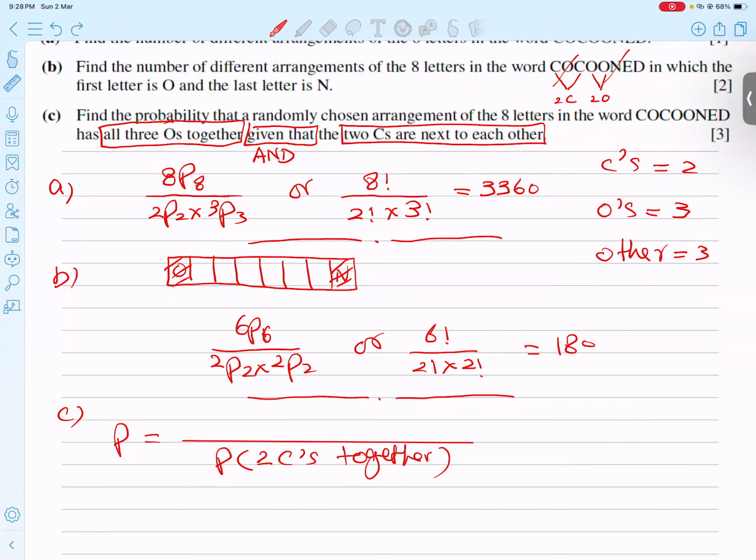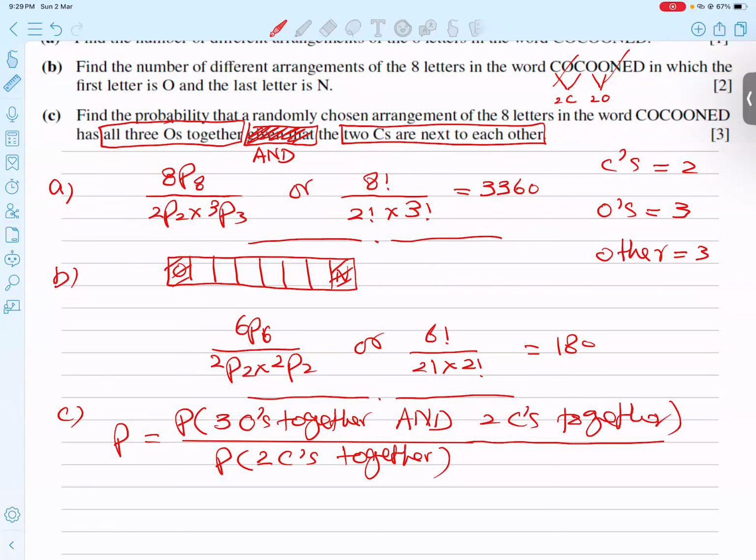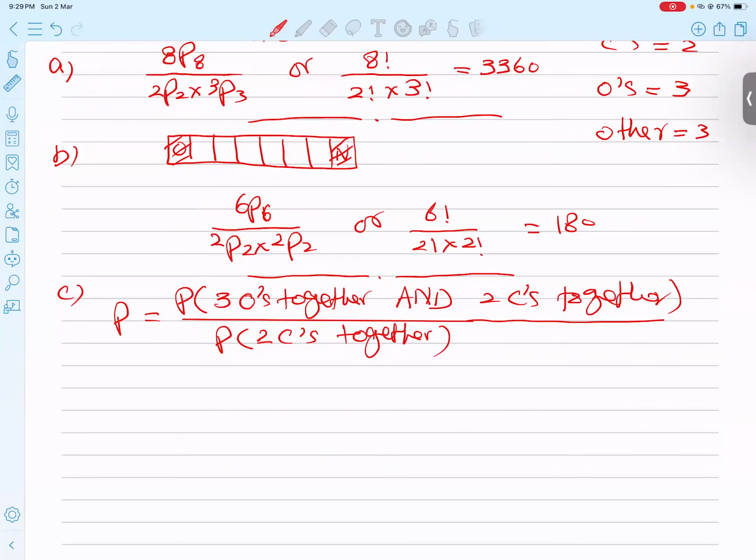Now I read all the rest, but don't read 'given that': 3 O's together and 2 C's together, I have to put in the numerator. So this is the whole planning. Let's see how we can fulfill the planning, one by one.